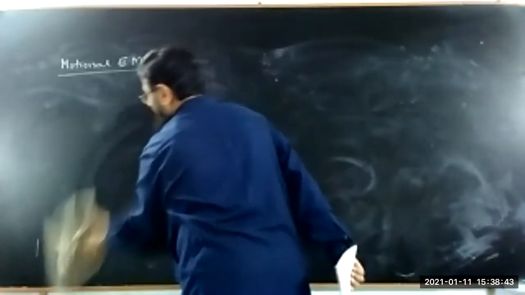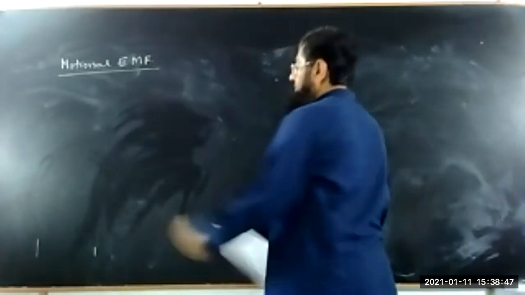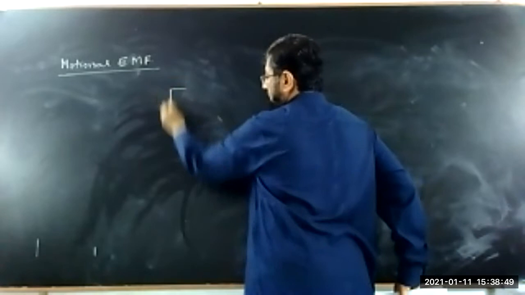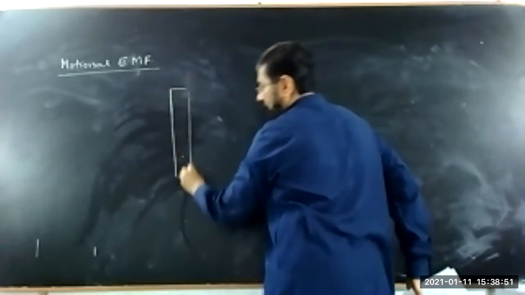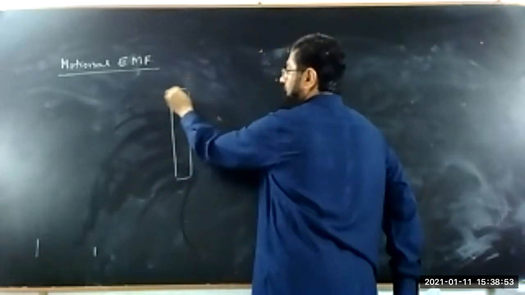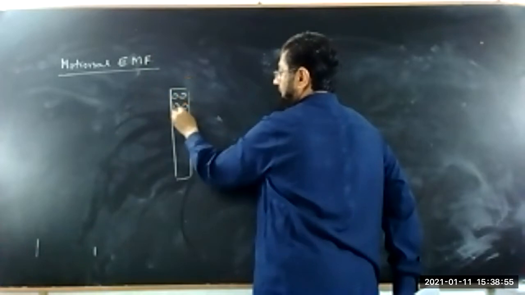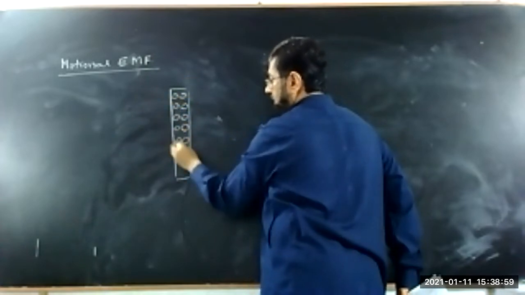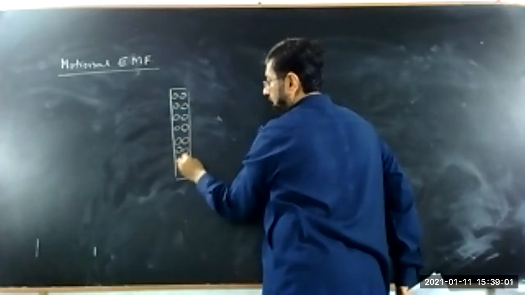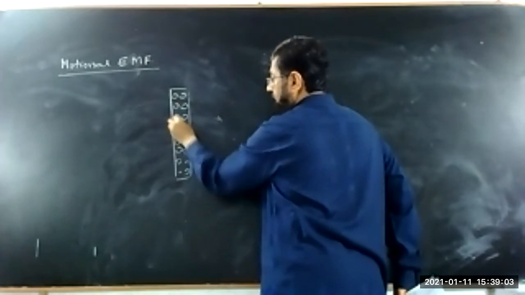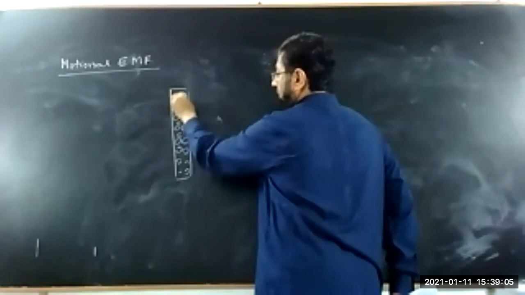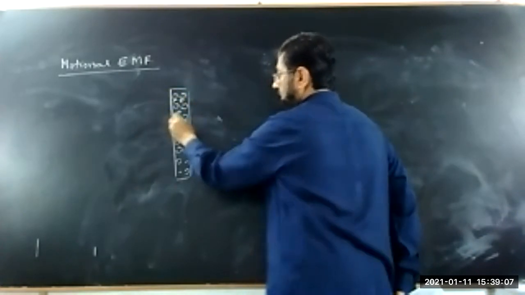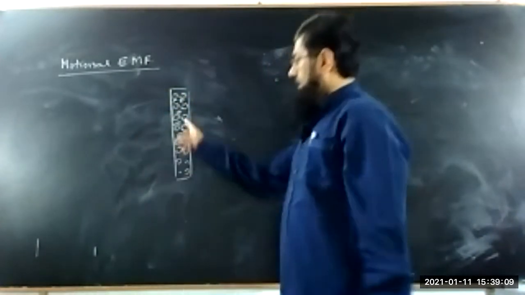First, what is the wire here? This wire is a conductor, and a conductor is made of atoms. Here these are the atoms which are placed at proper lattice points. And there are free charges. Let's say these are the free electrons which are moving in the wire.